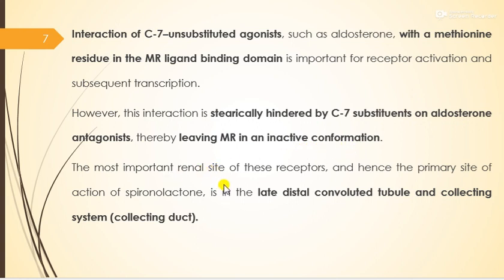The most important renal site of these receptors, and hence the primary site of action of spironolactone, is in the late distal convoluted tubule and the collecting system, or you can say the collecting duct.